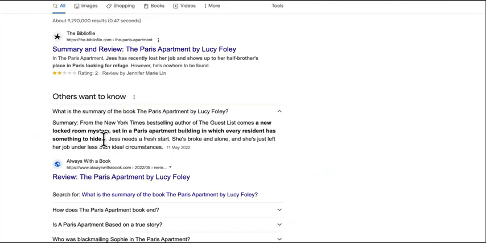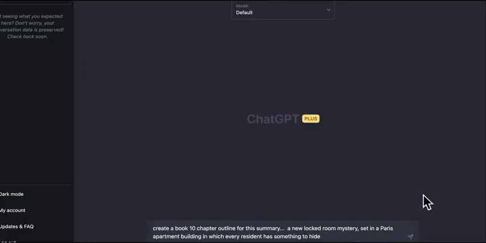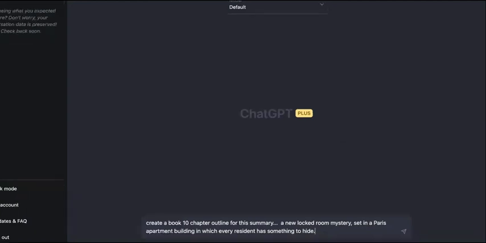Okay. So now we're going to take this. All right. So this is what we want to do. We want to tell it to create a 10-chapter outline for the summary: a new locked room mystery set in a Paris apartment building in which every resident has something to hide. Now, that's all we took from that. And it's already proven because it's one of the top books according to Google.